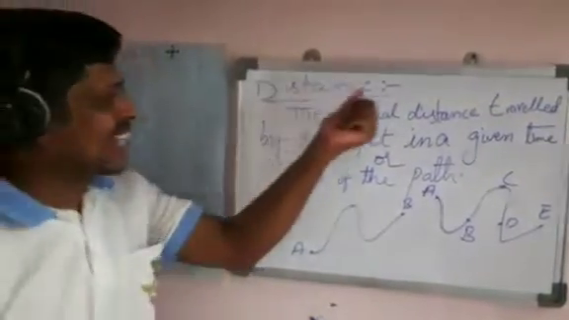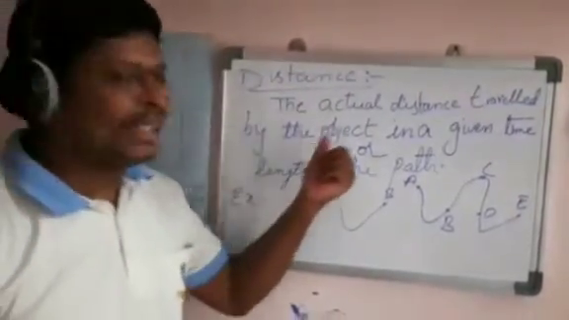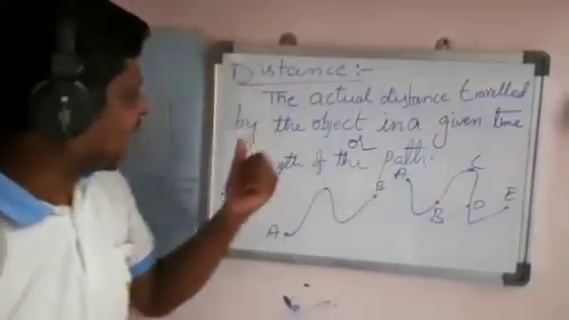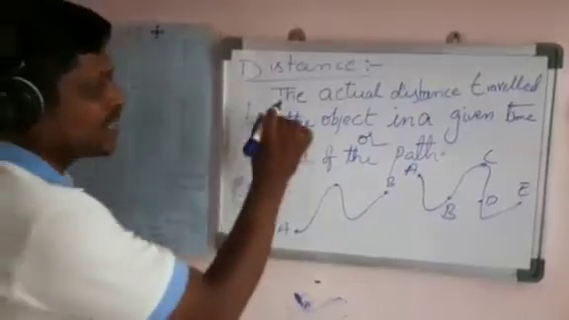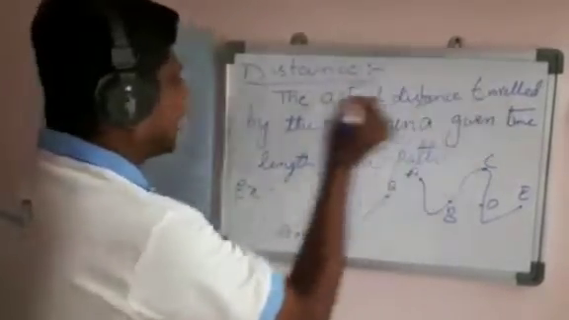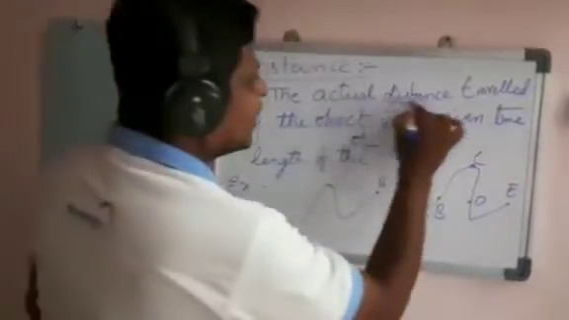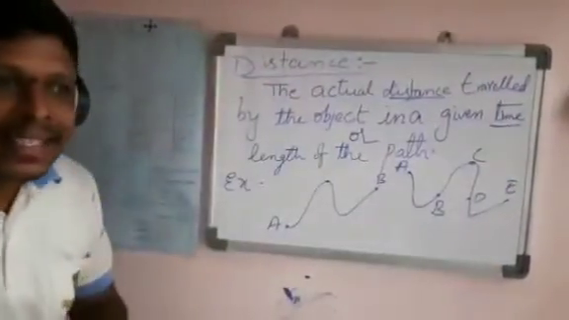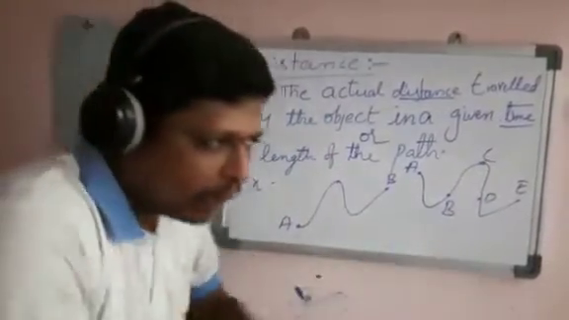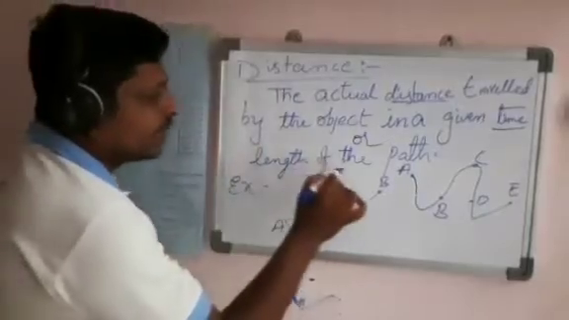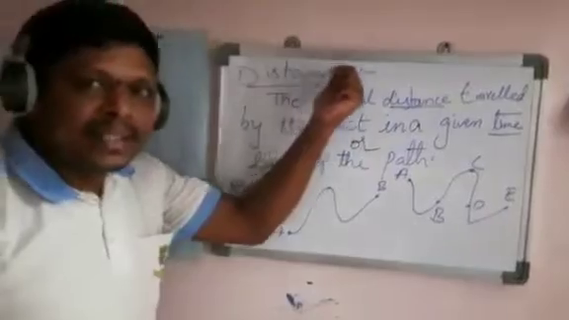That is distance. What is distance? The actual distance travelled by the object in a given time is known as distance. Distance is there, time is there. Distance is nothing but one path. The length of the path covered in a particular interval of time is known as distance.